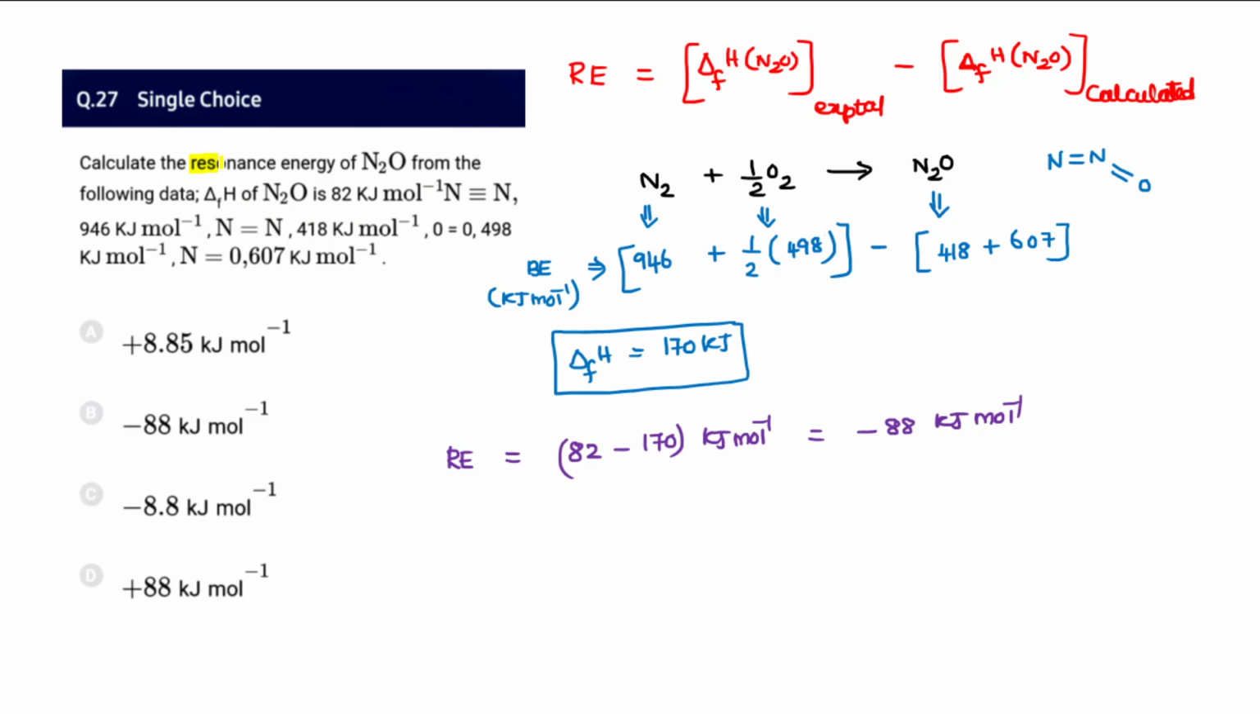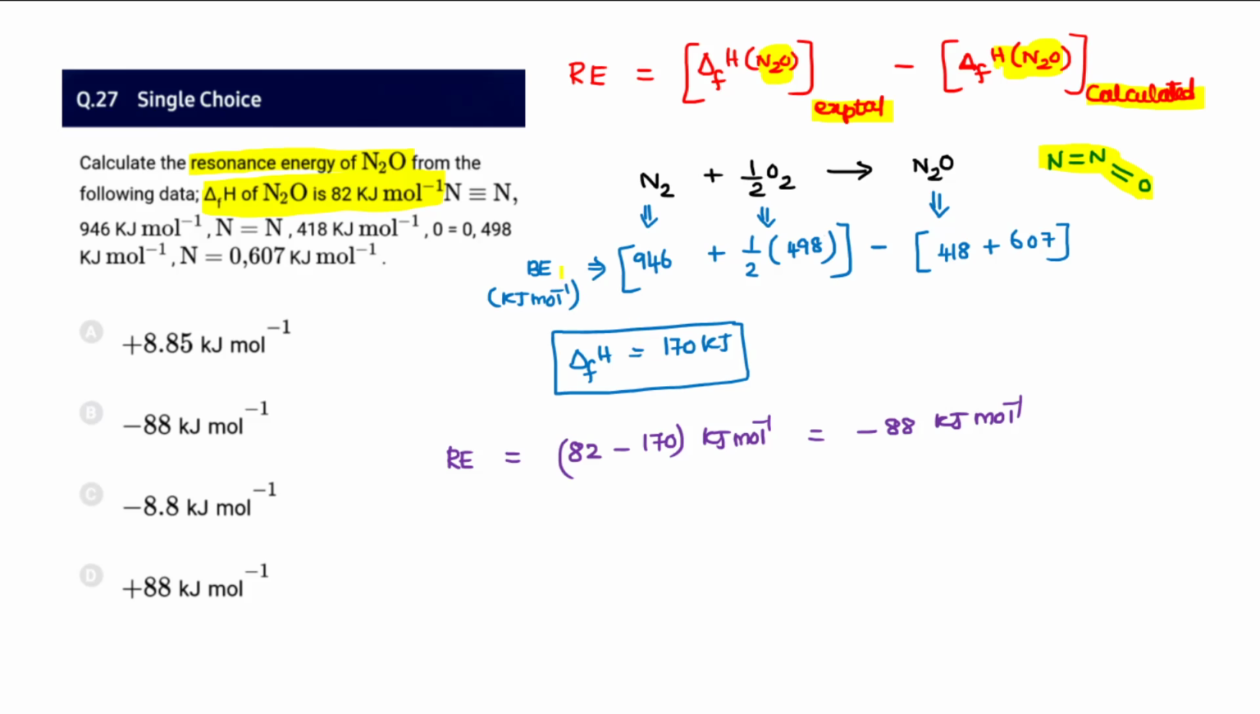And 27, calculate the resonance energy of N2O from the data. The resonance energy is given as the experimental formation enthalpy minus the calculated enthalpy. Remember EC, it is very easy to remember: experimental minus calculated. So the experimental value minus the calculated value of N2O. The experimental value is already given to you, it is 82 kilojoule per mole. The only thing you have to find is the calculated value. N2O can be written like N double bond O. You try to correlate from p block structures.